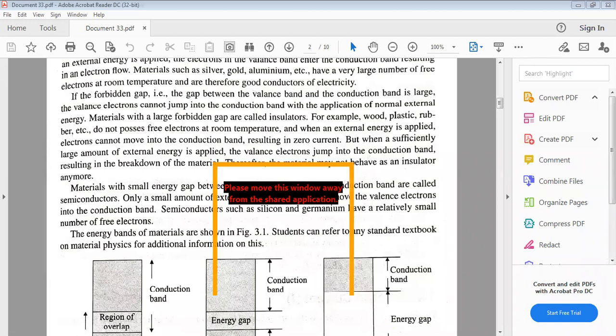Materials with a very small energy gap between the conduction band and valence band are called semiconductors. Only a small amount of external energy is sufficient to move the valence electron into the conduction band. Semiconductors such as silicon and germanium have relatively a small number of free electrons. The energy bands of materials are shown in the figure.